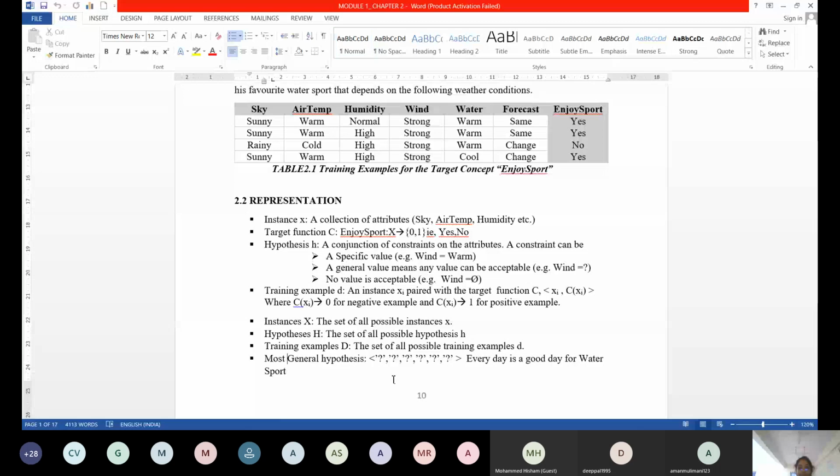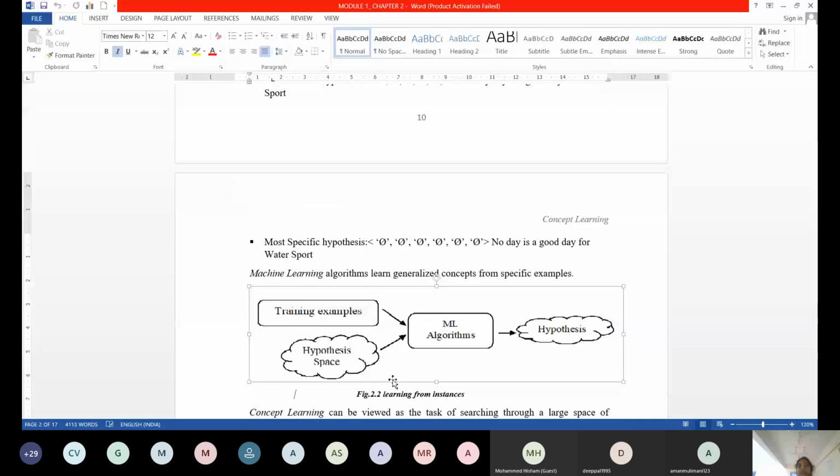Yes, ma'am. Fine. Then what about the most specific hypothesis? It is represented with the null value for all attributes. A little specific is nothing but proper values, like sunny, warm. Most specific is where no day is a good day. He will be very particular about it.